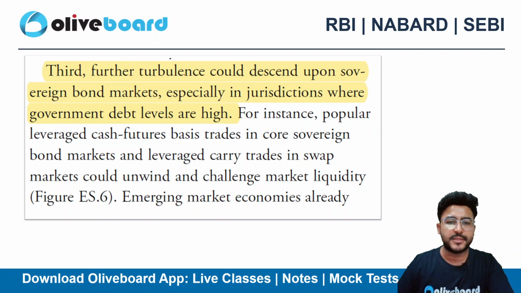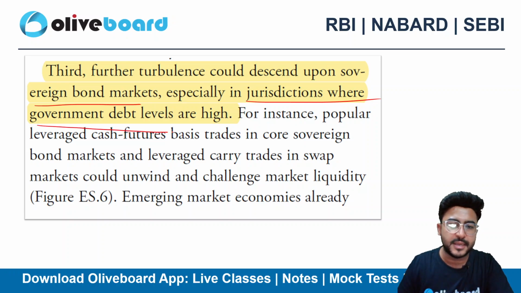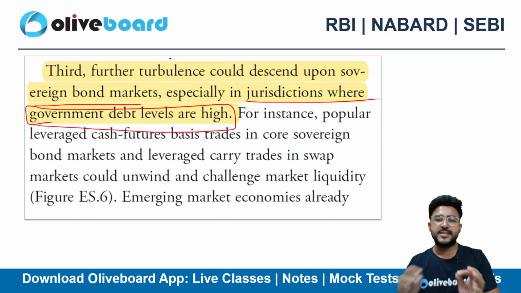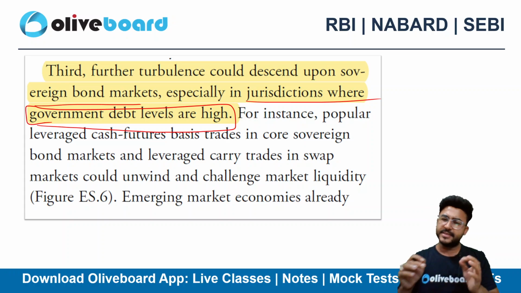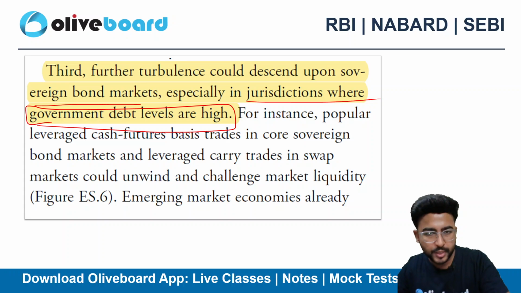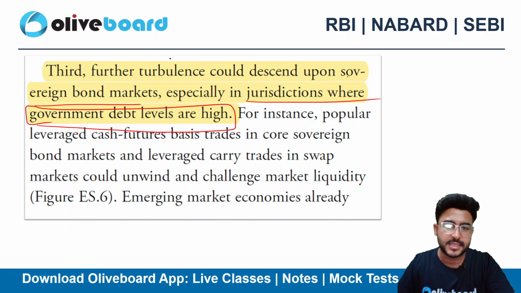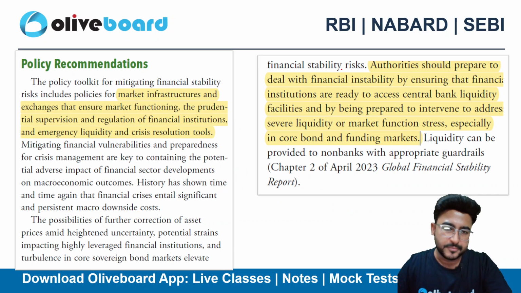The third problem is that further turbulence could descend upon the sovereign bond market, especially in jurisdictions where government debt levels are high. So in jurisdictions where government debt levels are high, basically जिस गवर्नमेंट में ज़्यादा लोन ले रखा है उनको ये चीज़ प्रॉब्लम कर सकती है. सॉवरेन बॉन्ड मार्केट उनको काफ़ी यहाँ पे वॉलेटाइल दिख सकता है.